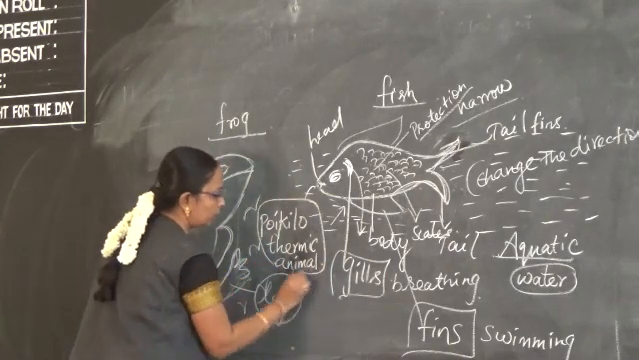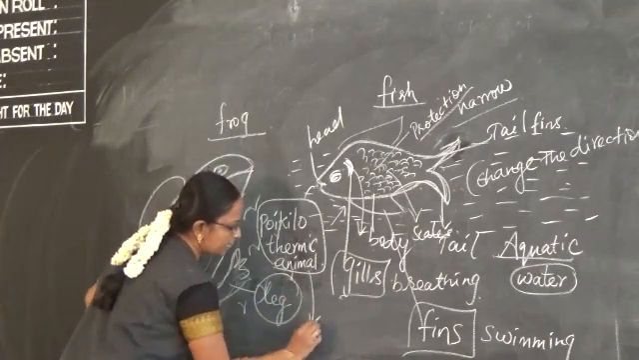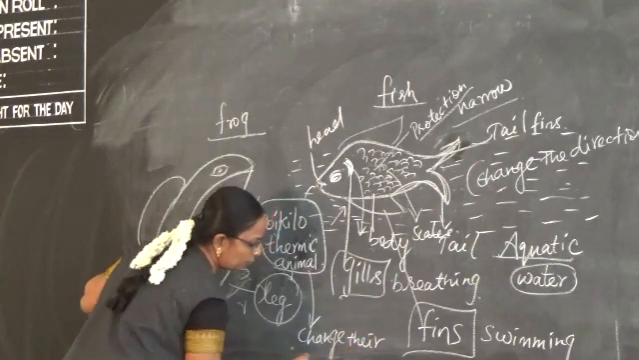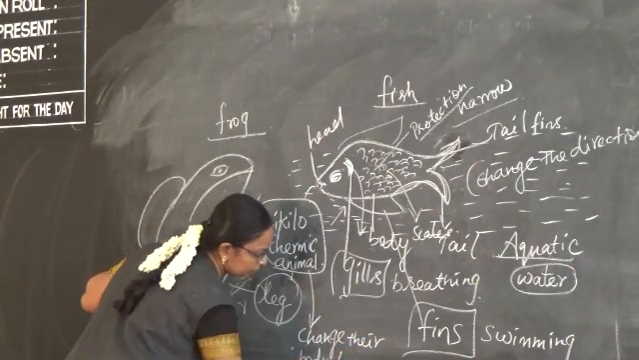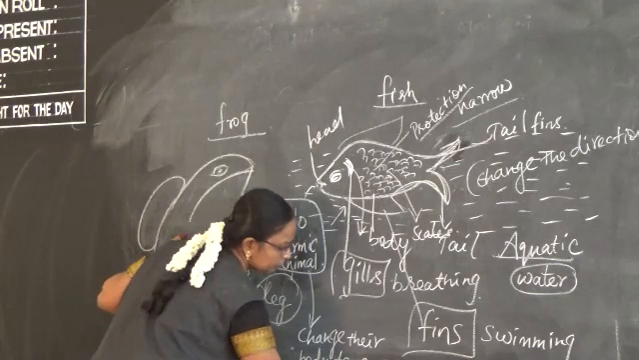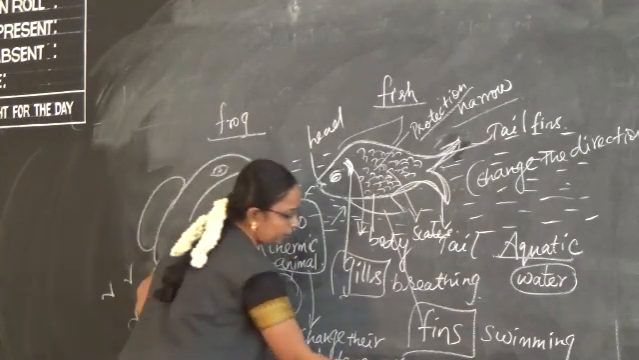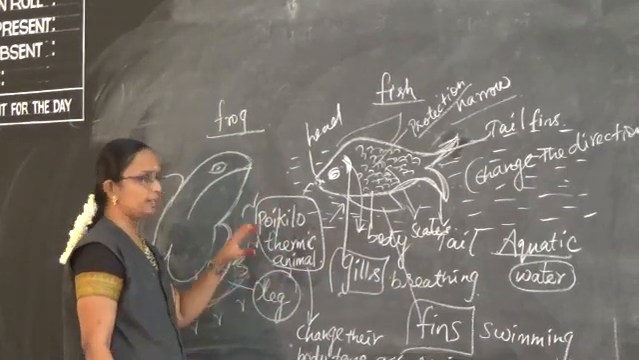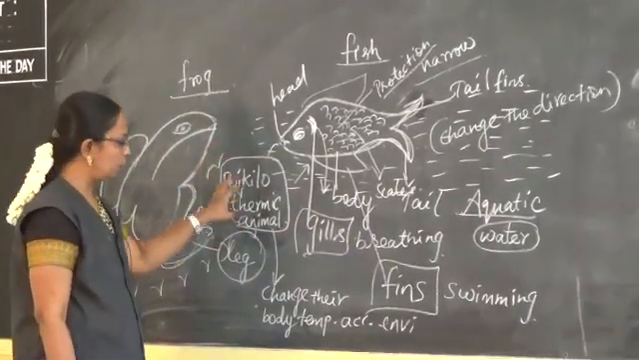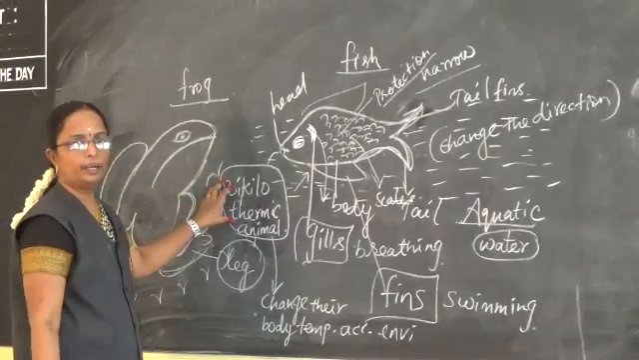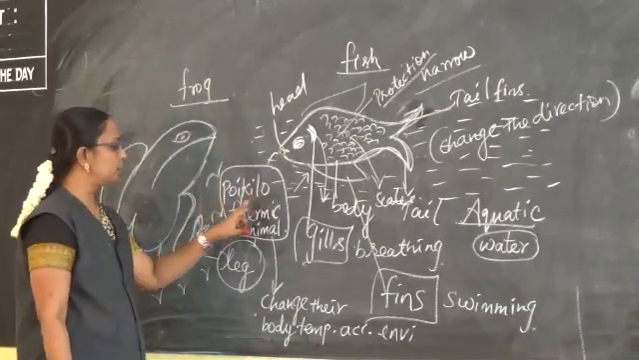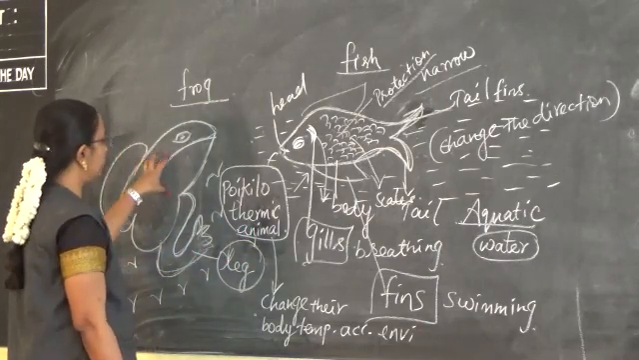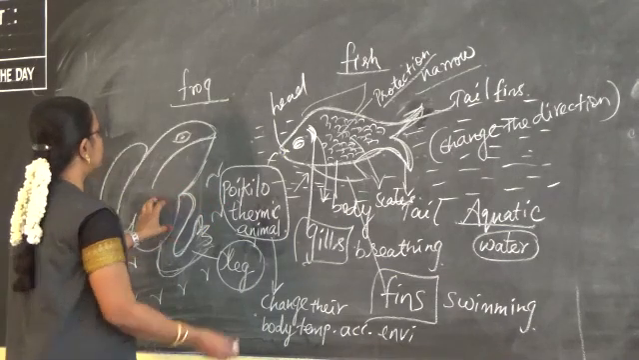What is known as poikilothermic? That is, they change their body temperature according to the environment. Those are known as poikilothermic animals. Some animals can change their body temperature according to the environment. So as the frog changes its body temperature, it is known as a poikilothermic animal.